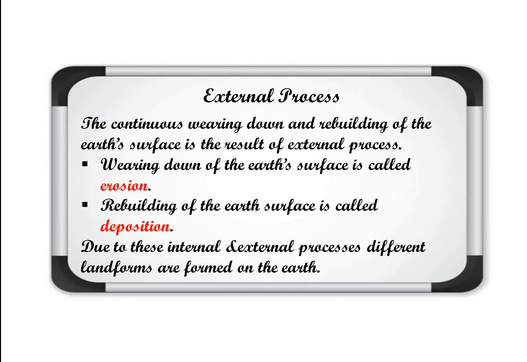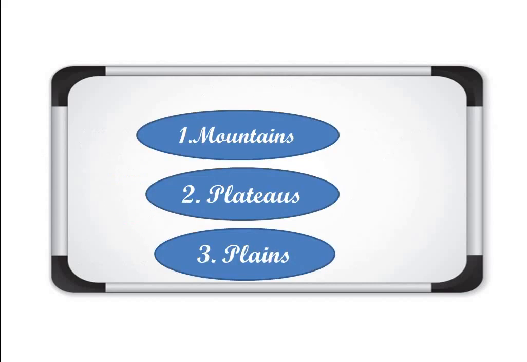Due to these internal and external processes, different landforms are formed on the earth surface. So let's discuss the landforms now. The first one, mountains. Second is plateau, and third is plains, that we are going to cover in this particular lecture. Otherwise valleys are there, different capes are there, basins are there, but the major landforms that we are going to cover are mountains, plateaus and plains. So let's start with the mountains.